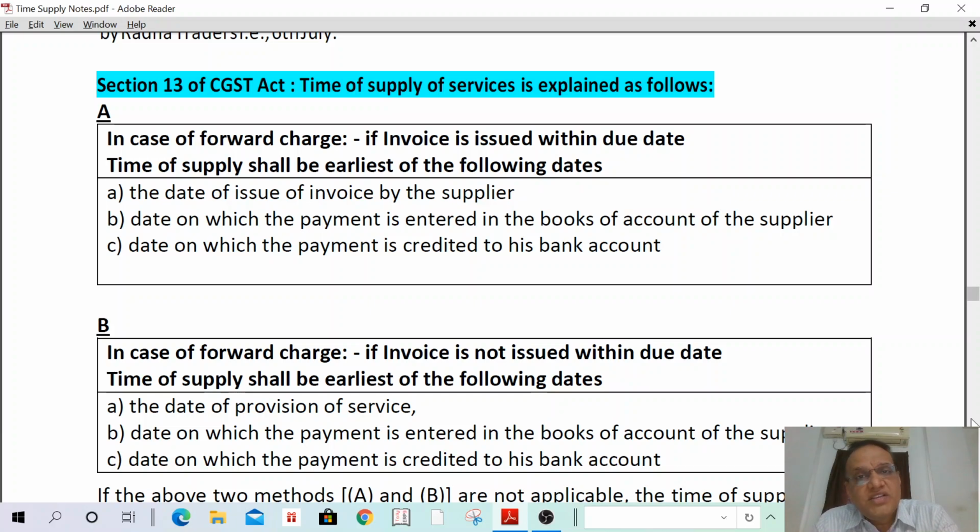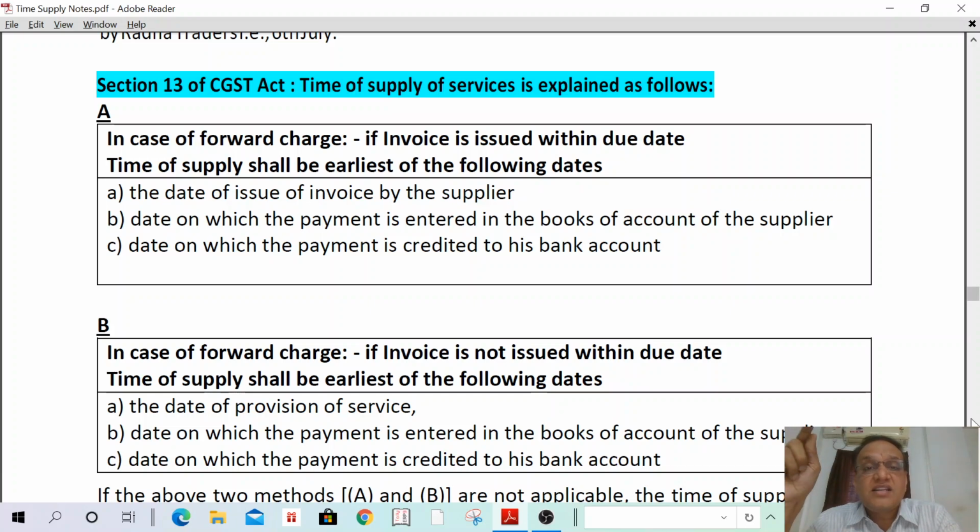In case of supply of service and the invoice is issued within the due date, the time of supply shall be the date of invoice, the date of issue of invoice by the supplier, the date on which the payment is entered in the books of accounts of the supplier, and the date on which the payment is credited into his bank account.